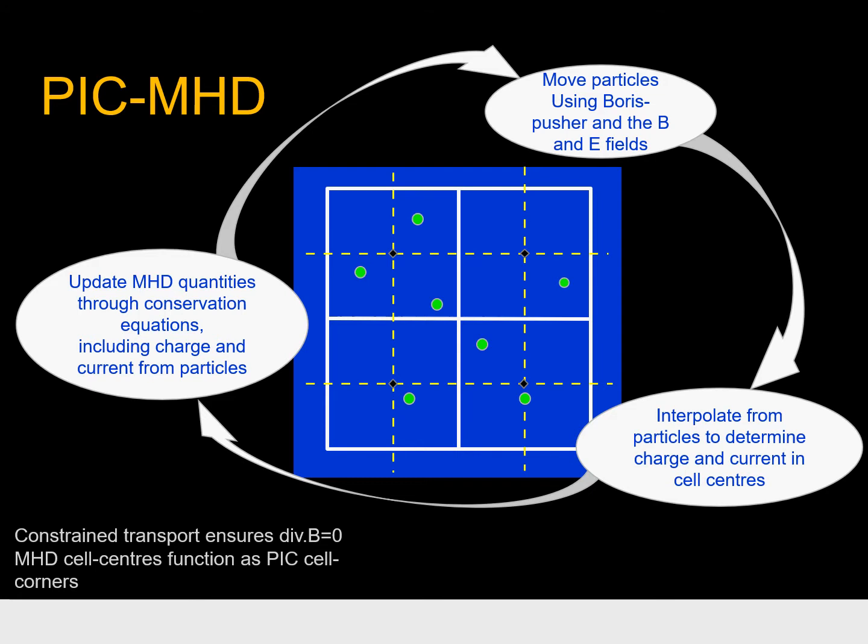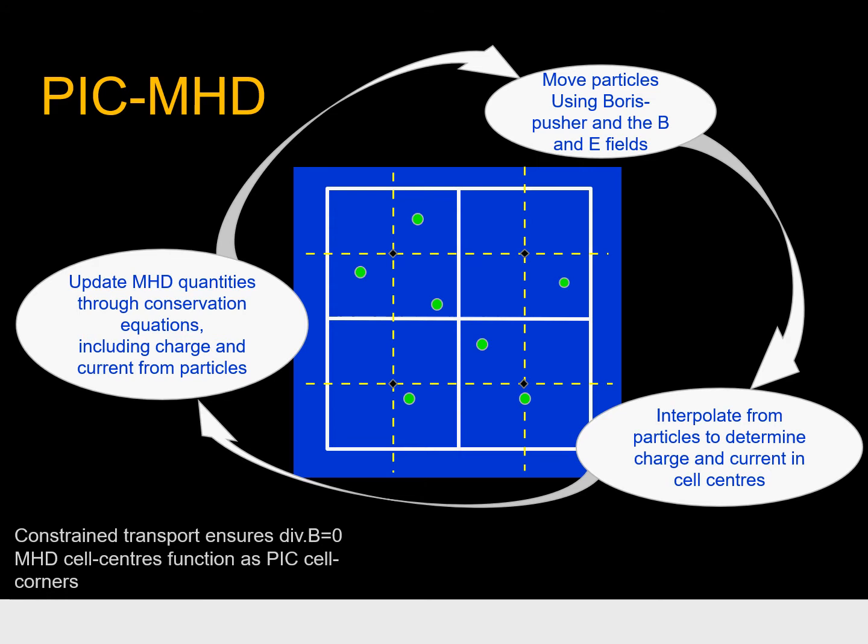At the cell centers of the grid cells, we define the quantities of the thermal plasma in terms of mass density, energy density, momentum density, and magnetic field strength. At the same time, the grid contains individual particles which represent the non-thermal plasma. At the start of each time step, we look at these particles and use their position and velocity to define a current and charge density at the center of each grid cell.